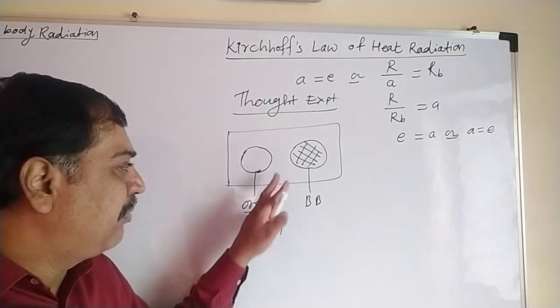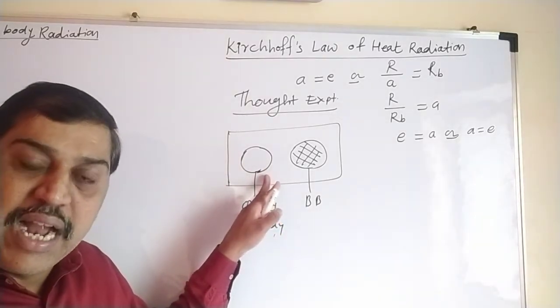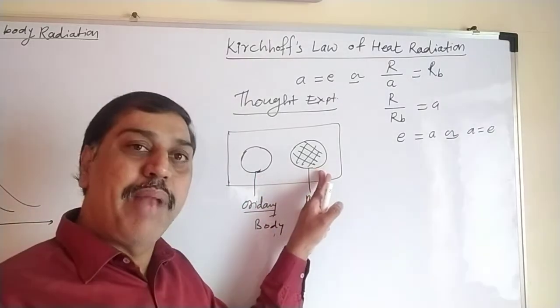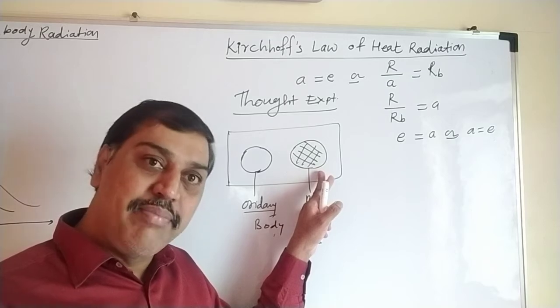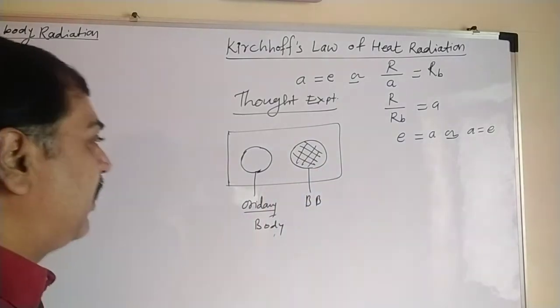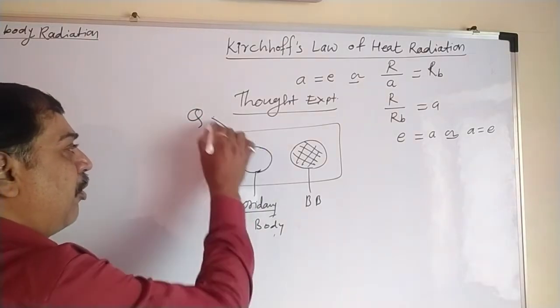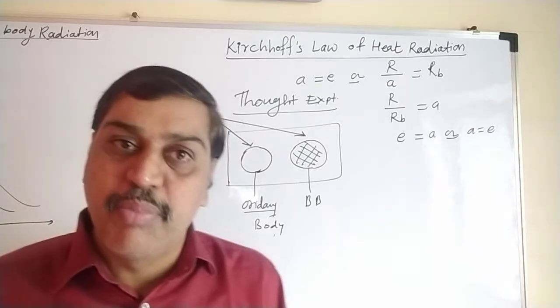After some time, the ordinary body absorbs the radiant energy incident on it, and at the same time it will also emit. The same case holds for the black body: whatever radiation is incident on it, it will absorb, and at the same time it will emit radiation. Suppose Q amount of radiant heat is incident on both the bodies.